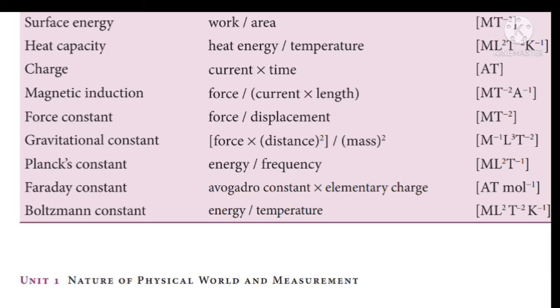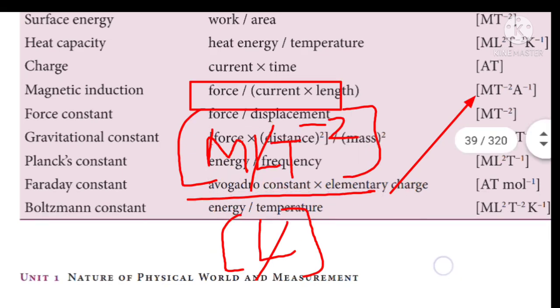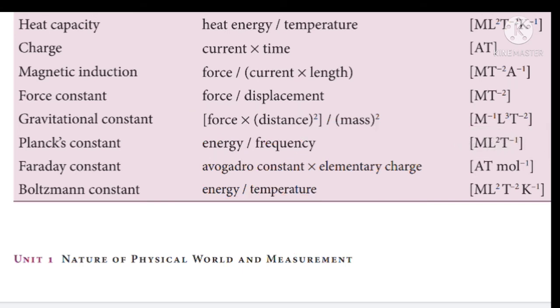And next physical quantity, force constant. The expression for force constant is force per displacement. The dimension for force is MLT^-2 and the dimension for displacement is L. After simplification we will get [MT^-2] as the dimension for force constant. Next physical quantity is gravitational constant.